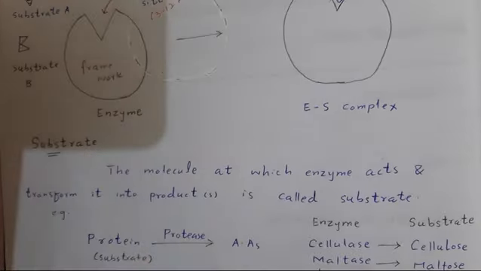Now what is substrate molecule? The molecule at which enzyme acts and transforms it into product is called substrate. For example, protease breaks the protein into amino acids, so protease is the enzyme while its substrate is protein. Cellulase is an enzyme, its substrate is cellulose. Maltase is an enzyme, its substrate is maltose. Similarly, lipase is an enzyme and its substrate is lipids.